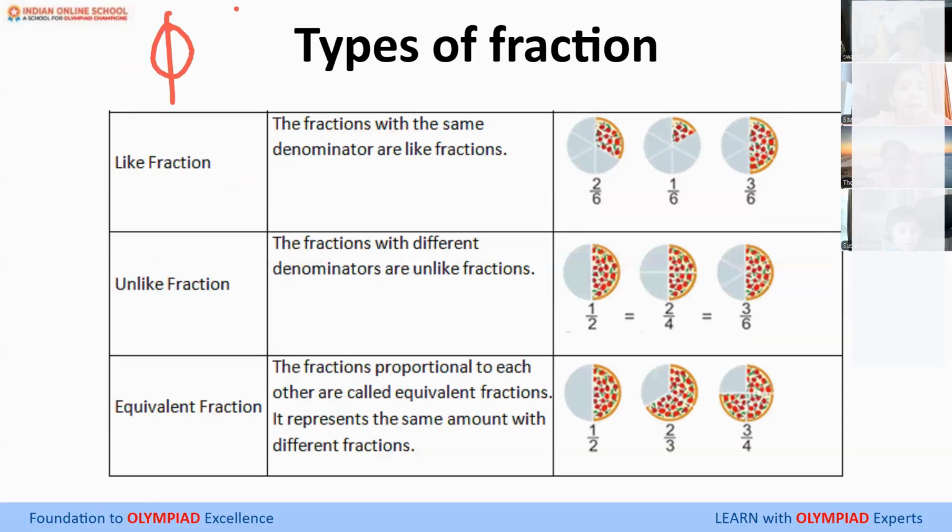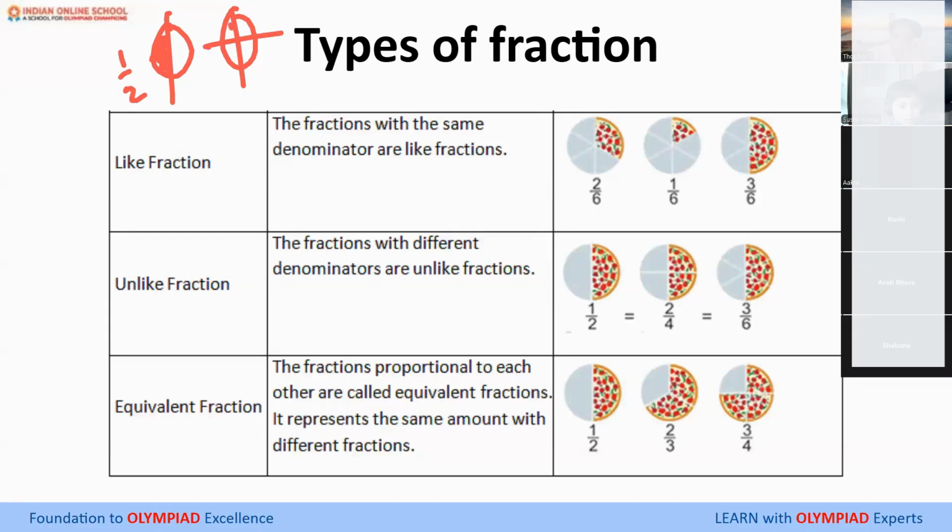Okay, 2/4. Let me just do it like this. This was 1/2. This is now how many parts out of how many I'm shading? 2/4. This is 1/2. This is 2/4. Different numerators and different denominators, right? But if you look at the figure, aren't both of them looking exactly the same?